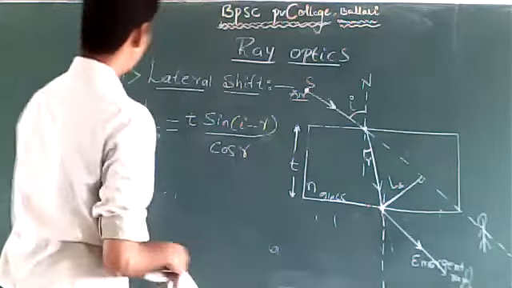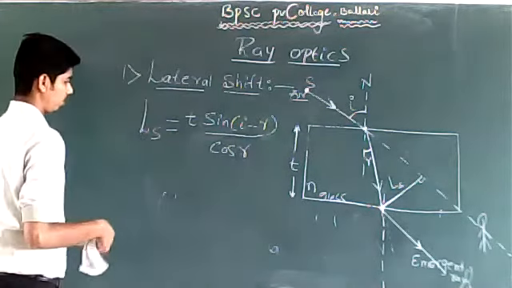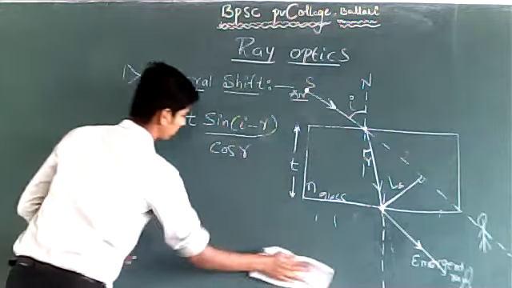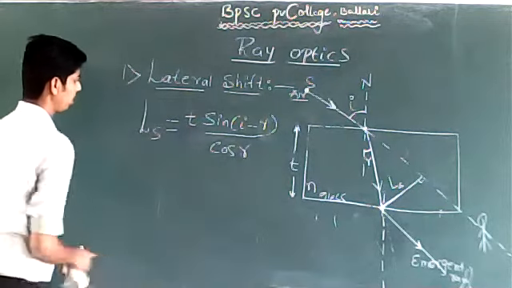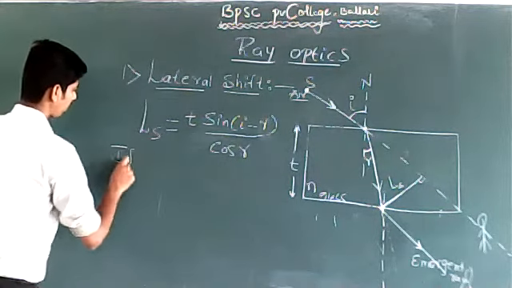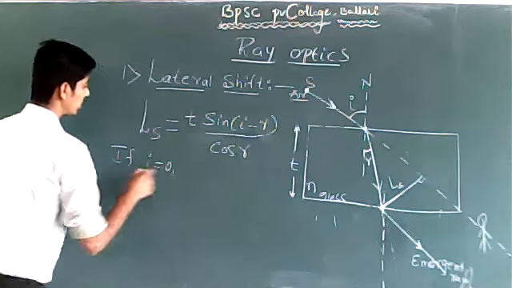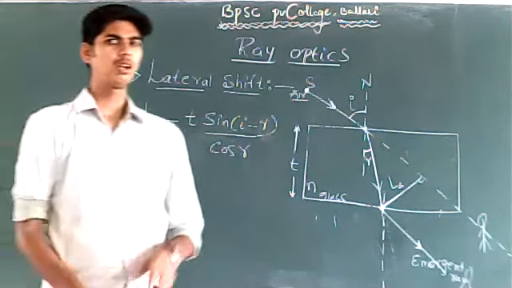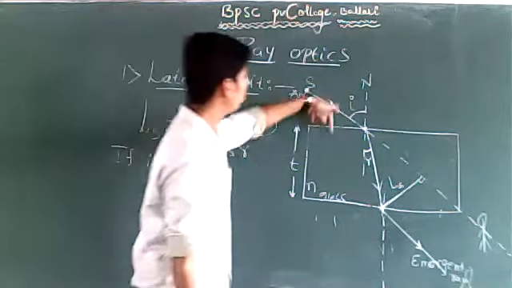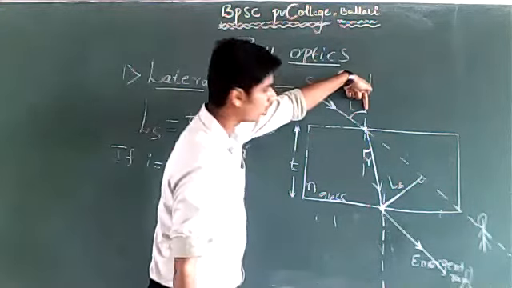Now, suppose the angle of incidence is 0. The angle of incidence is 0 when the ray is incident along the normal.